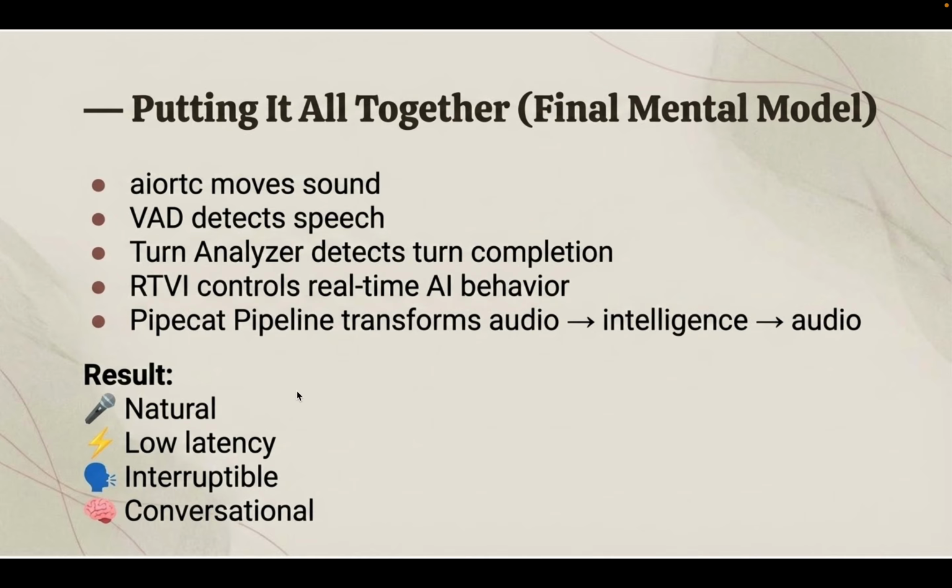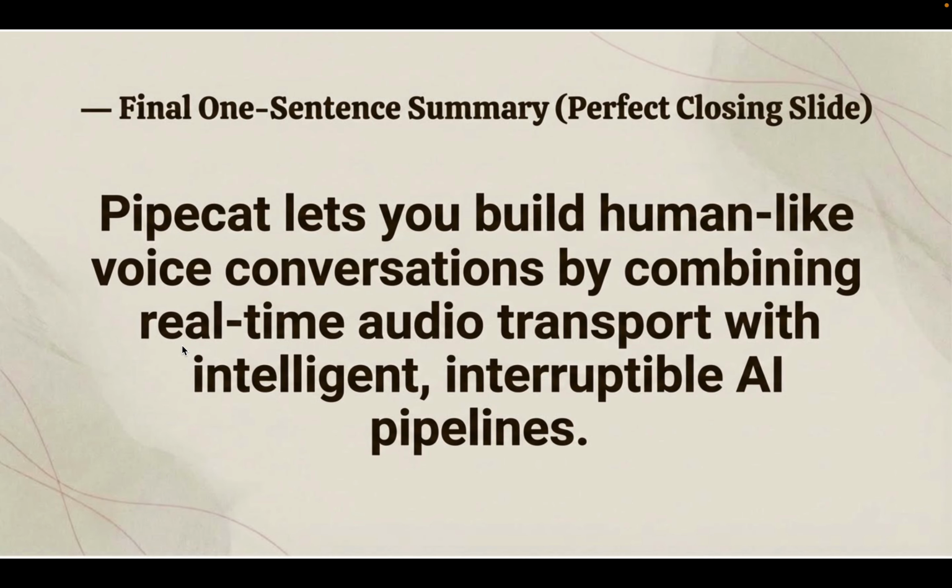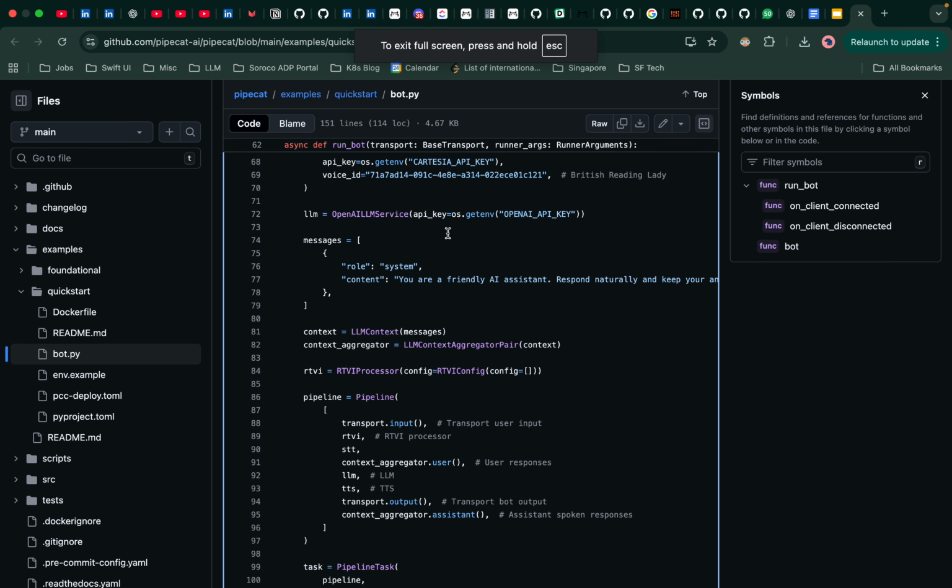So this is all for the two pieces, transport and pipeline. In one sentence, Pipecat lets you build human-like voice conversation by combining real-time audio transport with intelligent, interruptible AI pipelines.